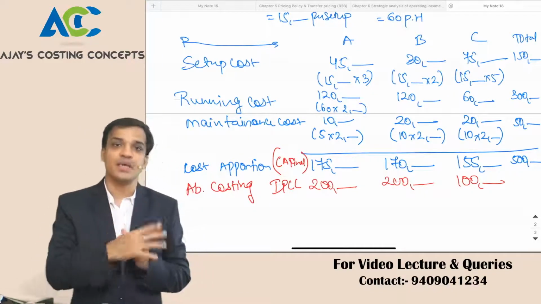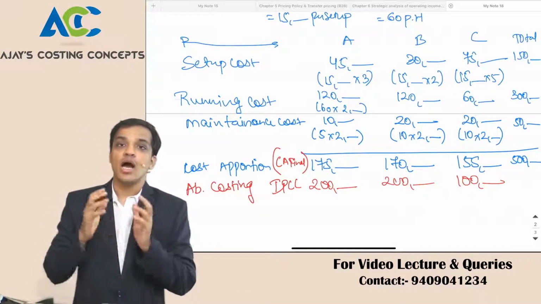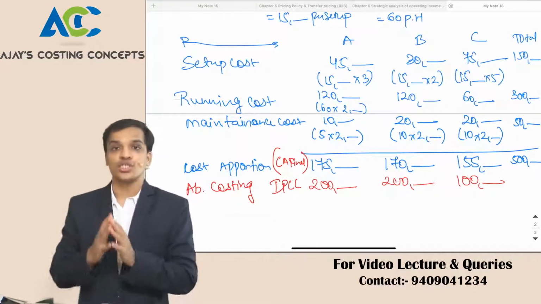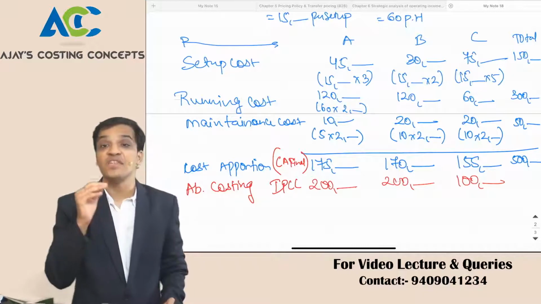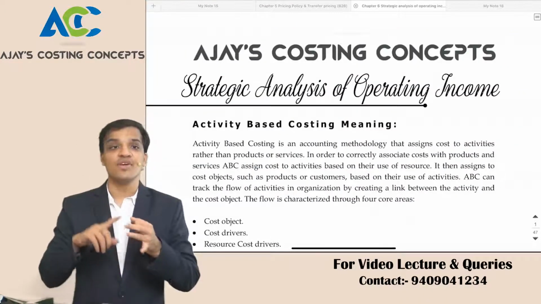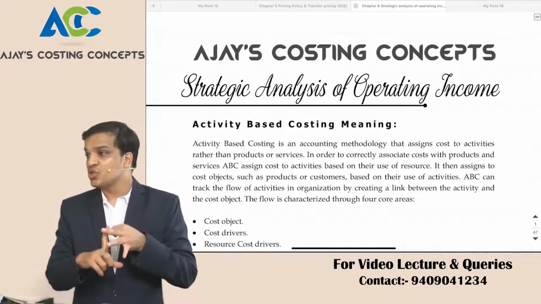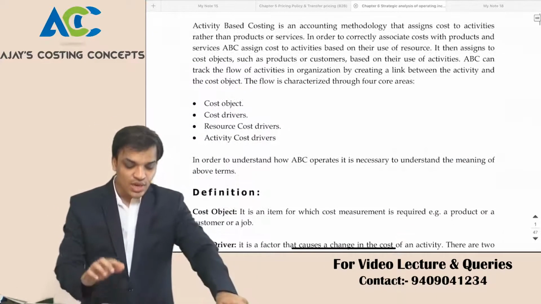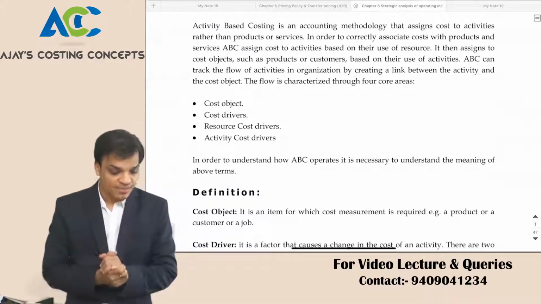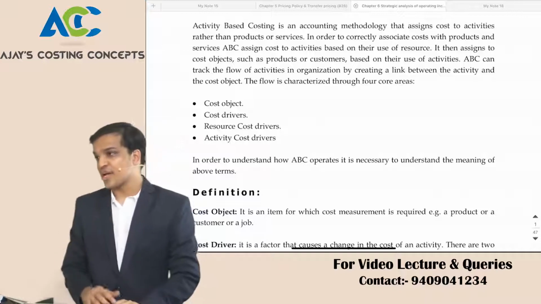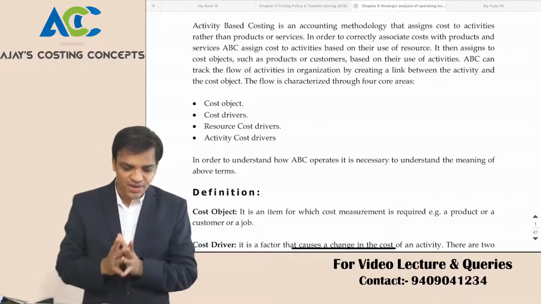What is activity based costing? It is allocation of cost. I repeat, allocation of cost on the basis of activities. It is not on the basis of machine hours, labor hours or selling units, nothing. It is on the basis of activities. So first what we analyze is what are the cost objects, what are the cost drivers, what are the resource cost drivers. Sir, what is this cost object, cost driver and all those?